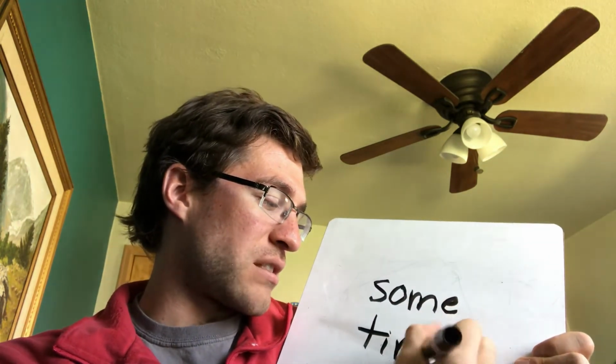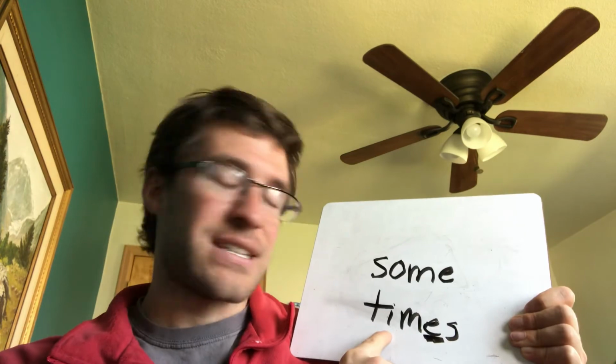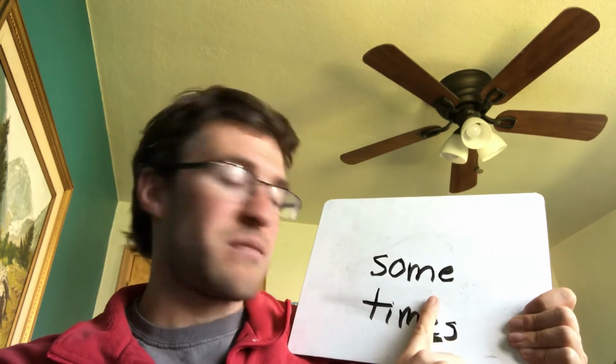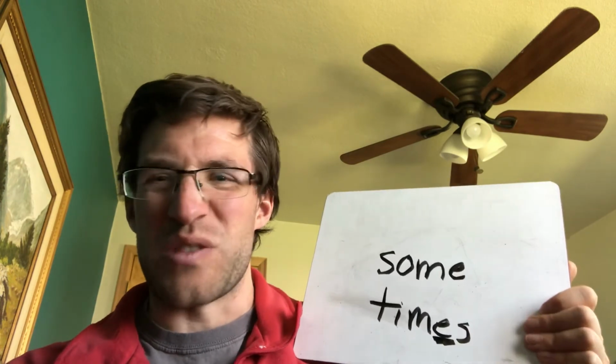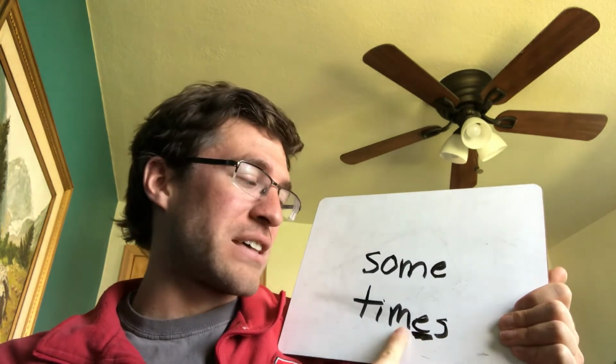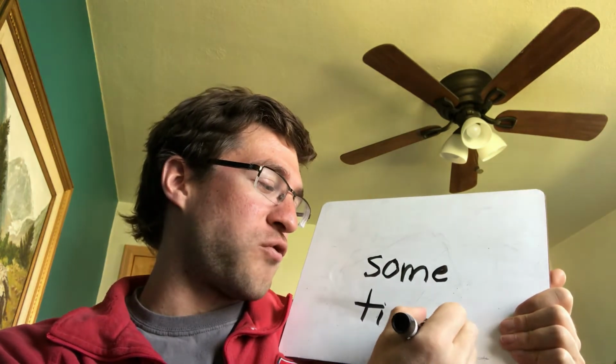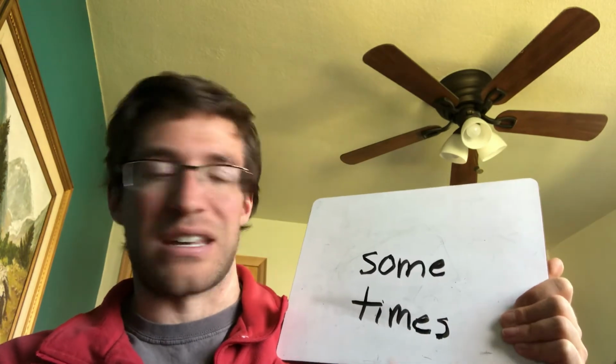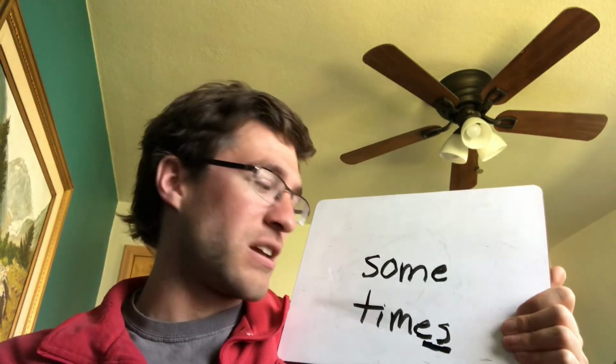So now we're going to do the word times down here. Thankfully, times is a little less tricky. The only tricky part about times is that silent E down there to make the I say I. Okay, otherwise it would say Tims, and we don't want some Tims. We want some times. Okay, I don't know what I'd do with extra Tims. I don't have any beds for Tims to sleep in. Okay, Tims being people. So we need times. So we need that silent E in there to make it say times. And we need to make sure that the silent E goes before the S, that the S comes after that silent E. That part's also tricky. So that ES is kind of tricky.